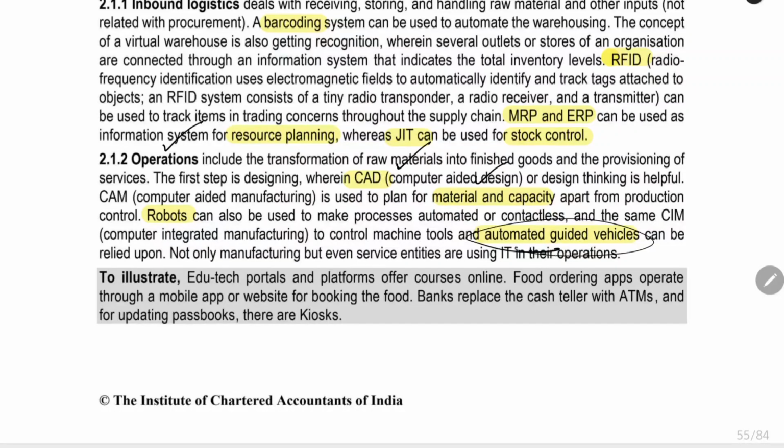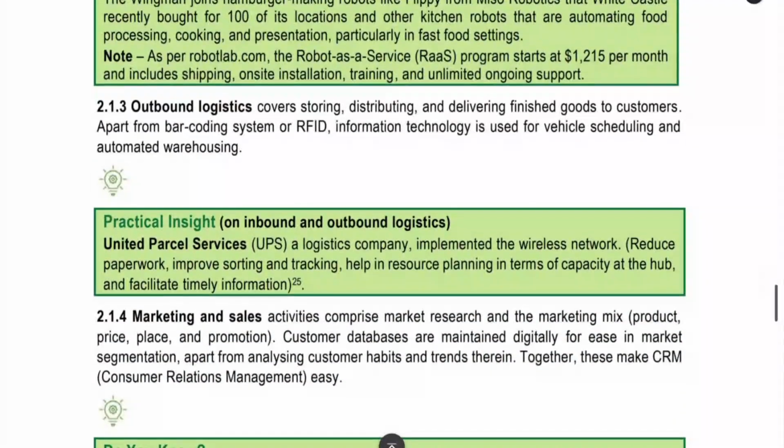We can use automated vehicles to move the raw materials between our warehouses. The next thing is, we have to perform outbound logistics. We can use RFID information technology for vehicle scheduling, automated warehousing and all. We can use information technology in outbound logistics.